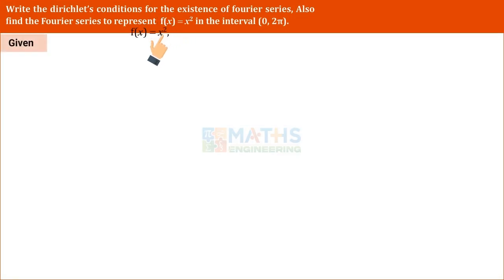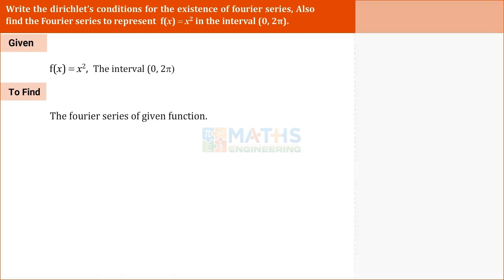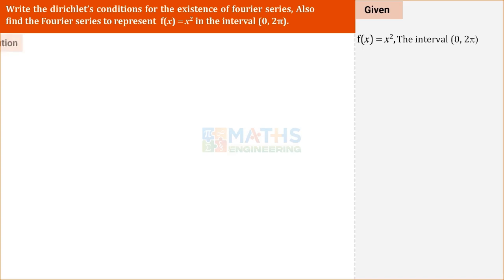What is given here? We are given the function f of x is equal to x square defined in the interval 0, 2 pi. We are asked to write down the Dirichlet condition for the existence of Fourier series, and we are going to find the Fourier series expansion of the given function. Shall we write down the Dirichlet condition?